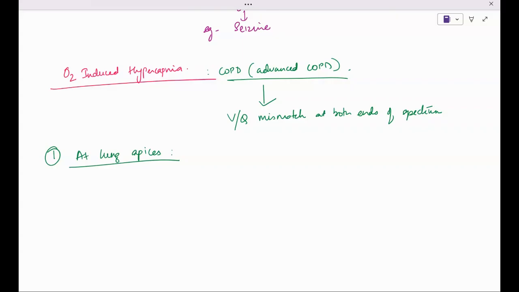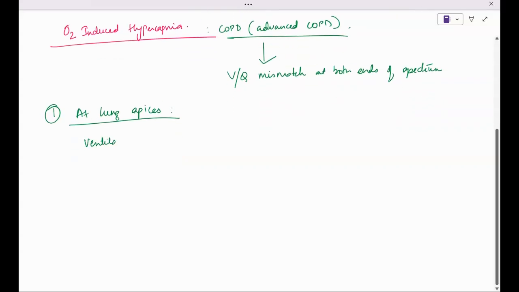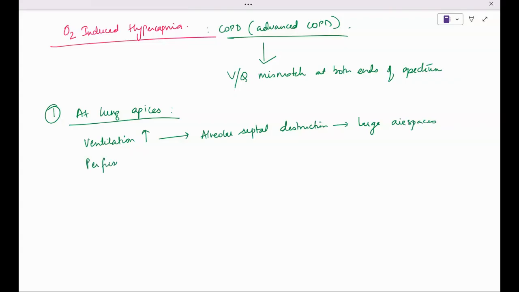At the apices, ventilation increases because of alveolar septal destruction, leading to large air spaces, and perfusion decreases because of low capillary density. So the VQ is high.